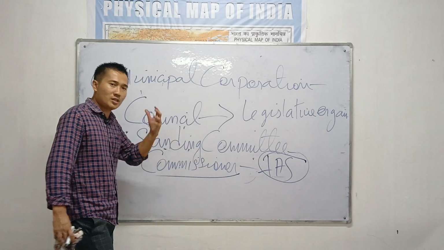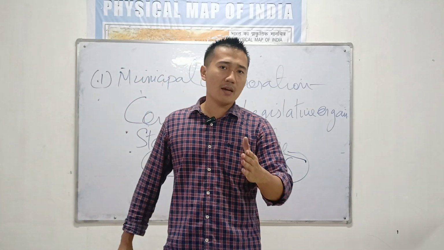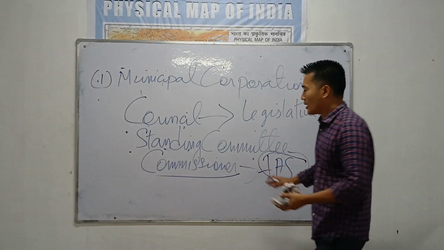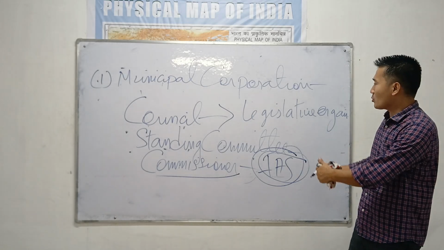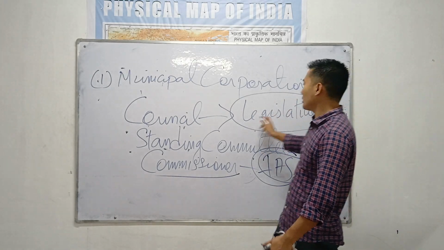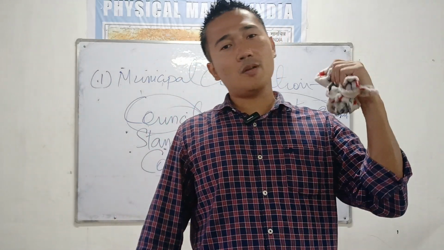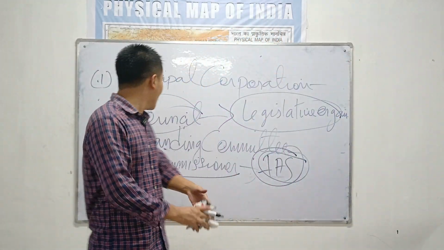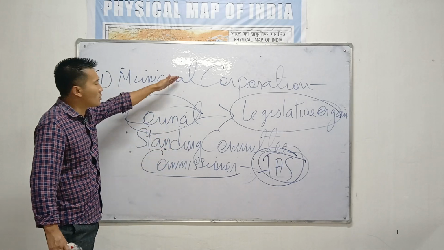Their function is to see that people live in peace, development is done at the right time, and people move forward. That's the reason there is an officer, the commissioner, who will execute the laws which are made by the legislative organ known as the council. The council is the organ of the municipal corporation. So please remember all this. The council, the standing committee, and the commissioner are a part of the municipal corporation.